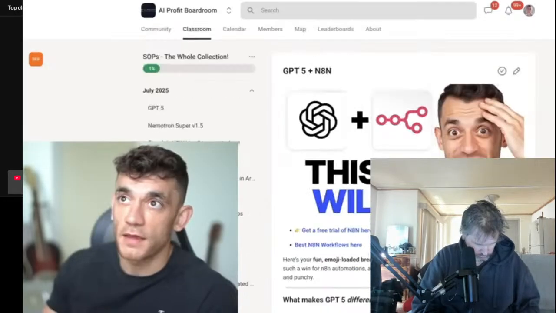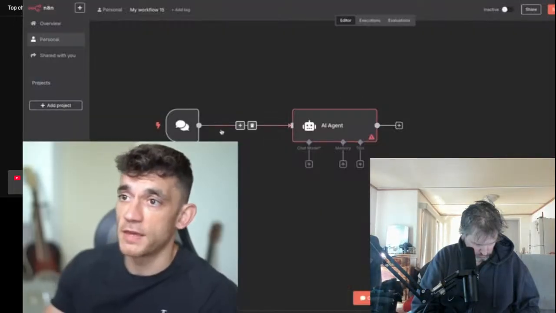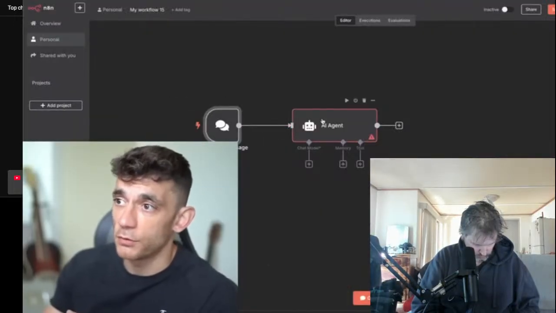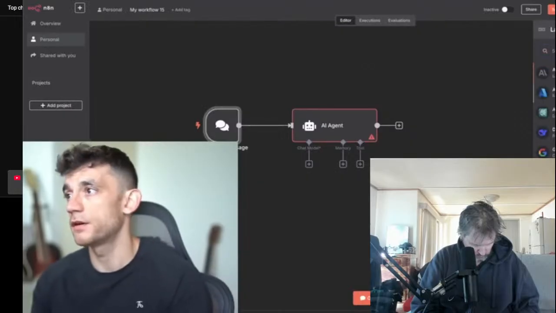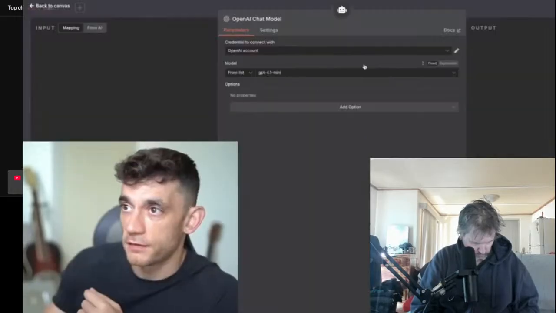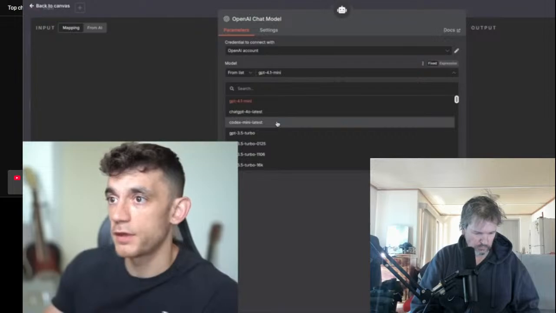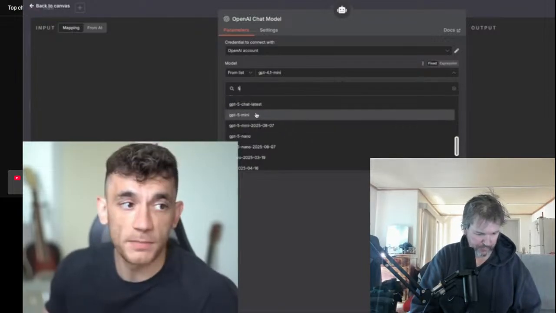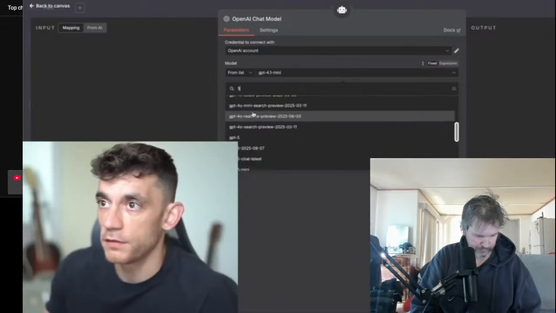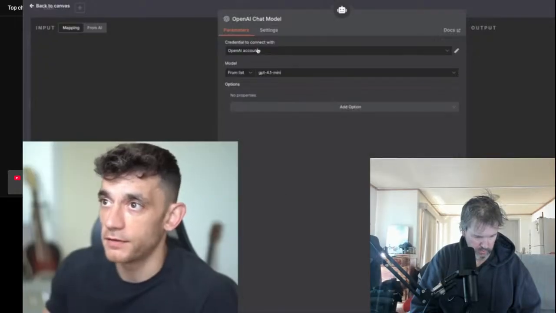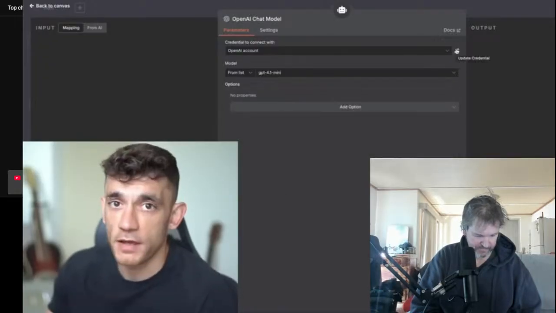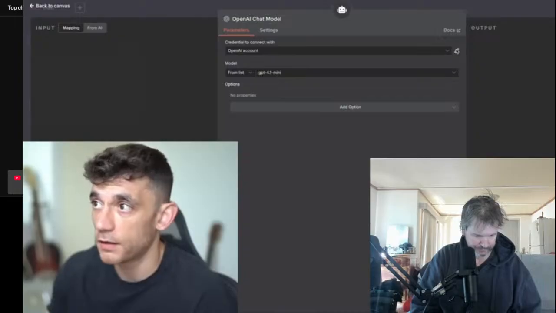So if you want to get started with this, what you need to do from here inside n8n is go to your AI agent, then select the chat model. Over here, you're going to type in open. And at this point, if we run through here, what we can see is we've got GPT-5 on the list, right? So if you type in 5 over here, we can select it. Now, if you haven't already connected your OpenAI account, let me show you how to do that from scratch. Don't worry, I can get it set up for you pretty quickly.